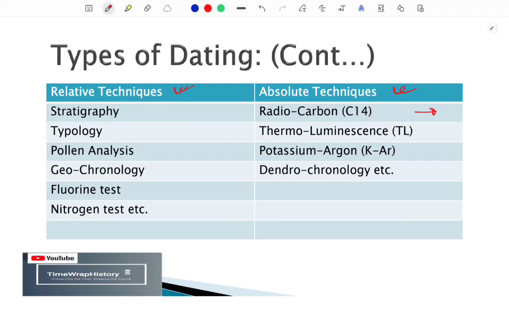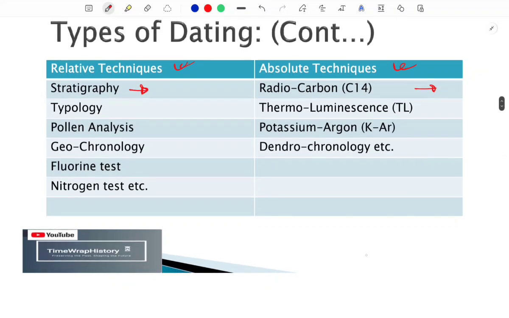So let's discuss the first category, which is the relative technique, and in that, the first thing we have to discuss is stratigraphy. In stratigraphy, you already know the meaning of it. One layer after another, there is stratification. If you go somewhere, you will see that rocks are stratified like that.